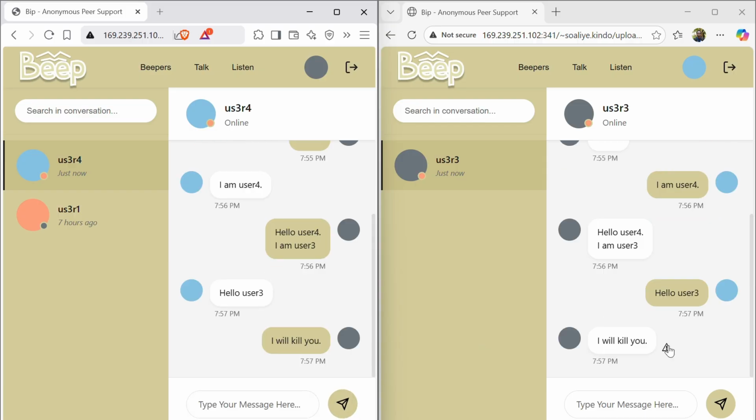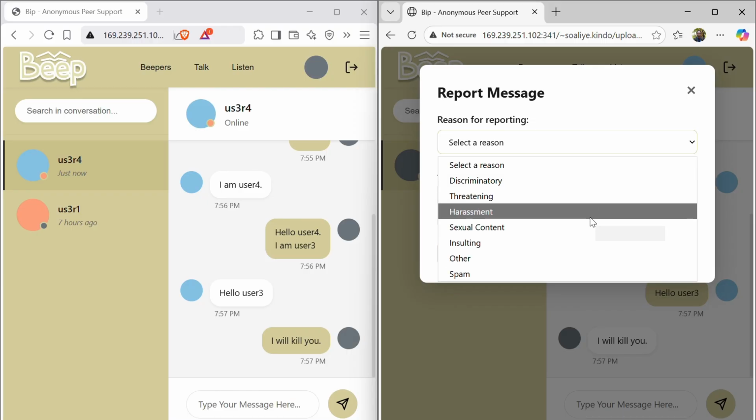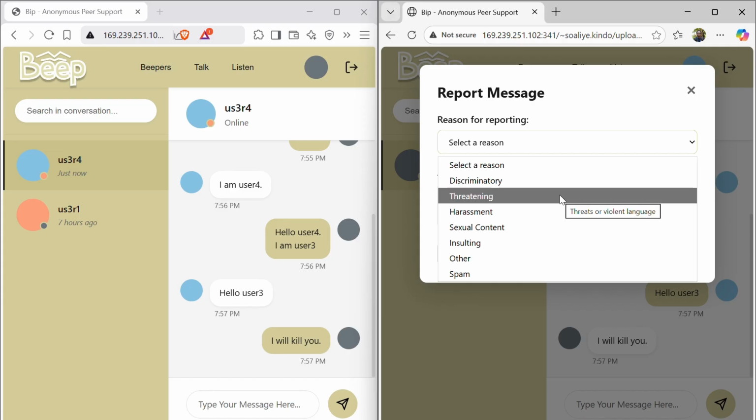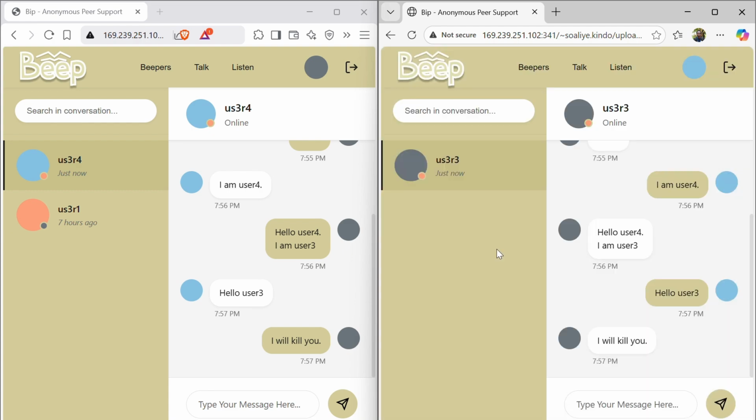Okay, then we can report the message here, and then we can see the different reasons, and we can select one. So these reasons are pulled from the database. So if we want to add more, we are going to add them to the database. So this is a threatening message, and then we can add details, but we can skip that. Okay, I submit the report. All right, so then the admin will be able to see it to confirm, discard, or even ban the user.